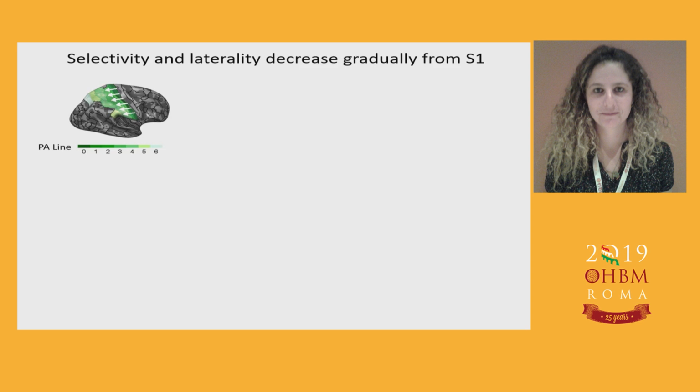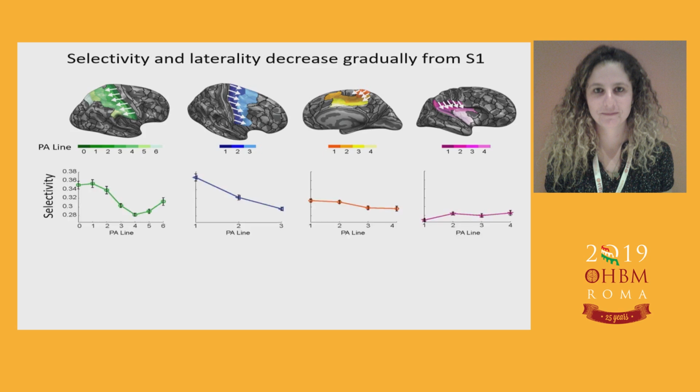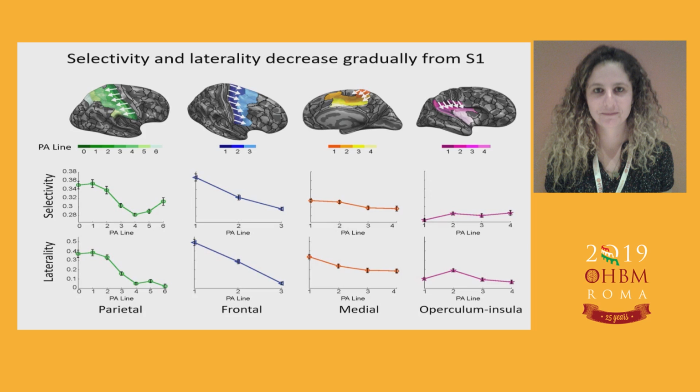Similarly, we defined a frontal direction and a medial direction, and lastly, the operculum insula direction that goes inferiorly and anteriorly on the lateral surface. So when quantifying both selectivity and laterality, we saw that both of them decrease in 3 of these directions. They decrease in the parietal direction, in the frontal direction, and in the medial direction.